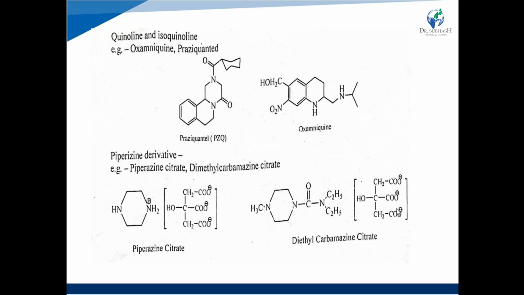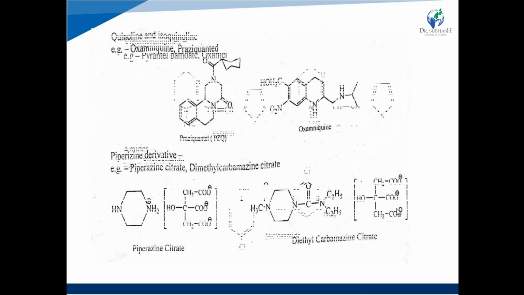Next one is piperazine derivatives. Example, piperazine citrate, right? So the name indicates a piperazine derivative, so it contains the piperazine ring. Piperazine ring is nothing but a heterocyclic ring, a 6-membered heterocyclic ring with 2 nitrogen atoms at 1, 4 position, right? See in the structure, piperazine citrate contains the piperazine ring, and also diethylcarbamazine citrate contains the piperazine ring.